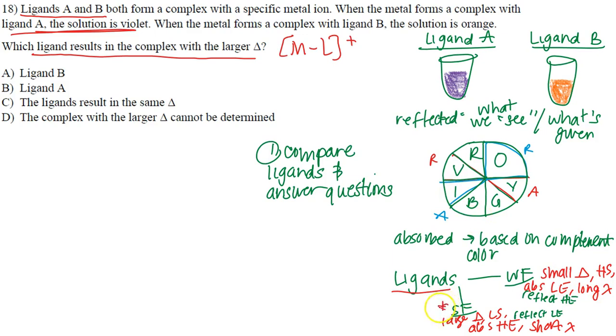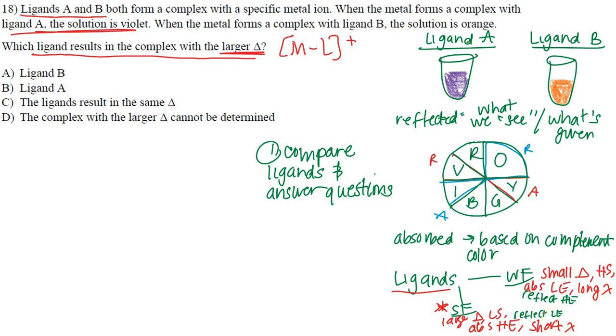But for us, we're focused on strong field ligands because we know we want the largest crystal field. They have a large crystal field splitting energy. They have low spin. They absorb high energy, meaning violet, indigo, blue, and they're going to reflect low energy, so they reflect the orange, the yellows, and the reds. They also have shorter wavelengths.